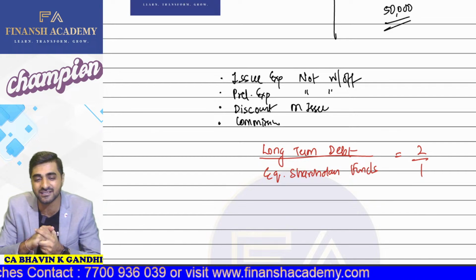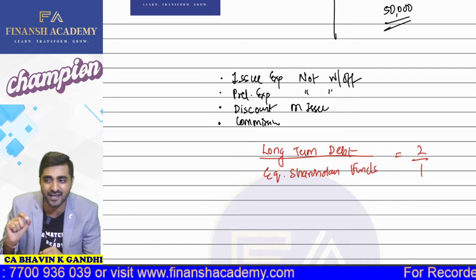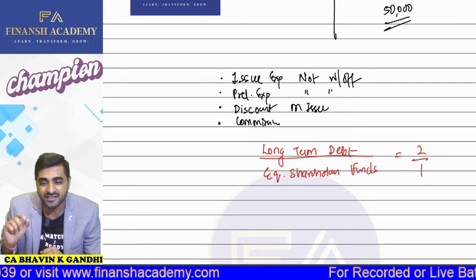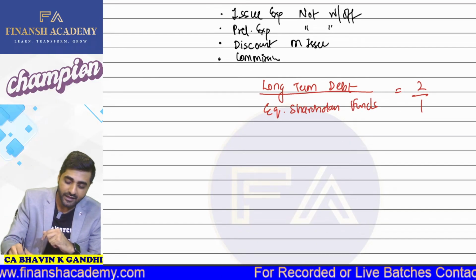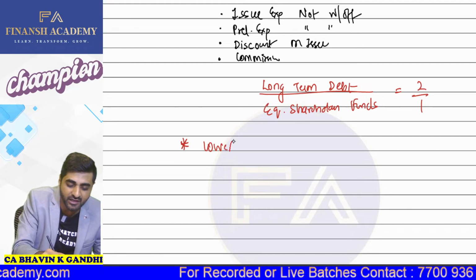So that's why this ratio has a standard ratio of 2 is to 1. Are you guys trying to understand this? This ratio is 2 is to 1, the standard ratio. In examination, what should we do? In examination, this ratio should always and always be lower the better.